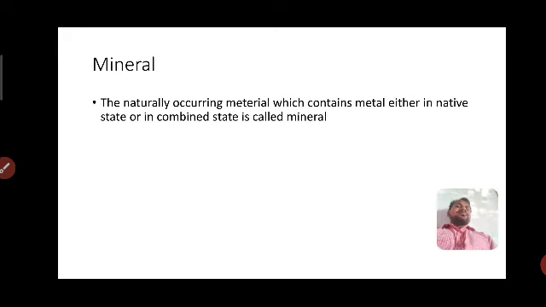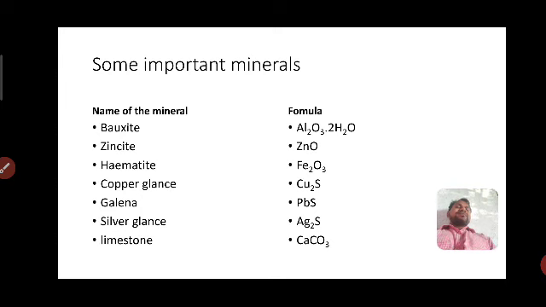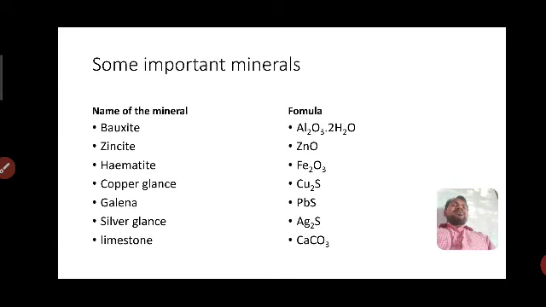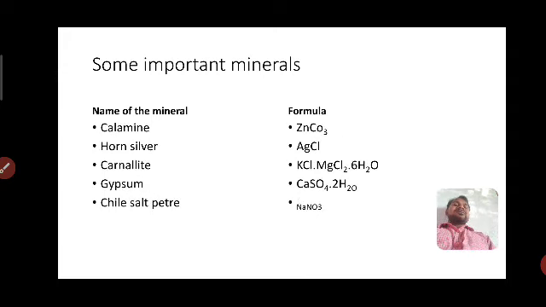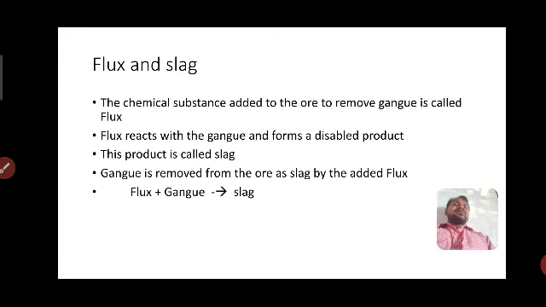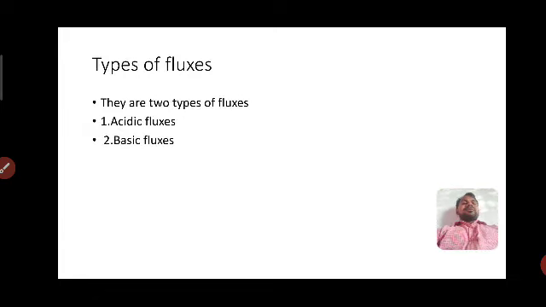And these terms are very important, along with the important minerals and their formulas: bauxite, hematite, calamine, carnallite, gypsum, like that. These are the important minerals. Okay, thank you.